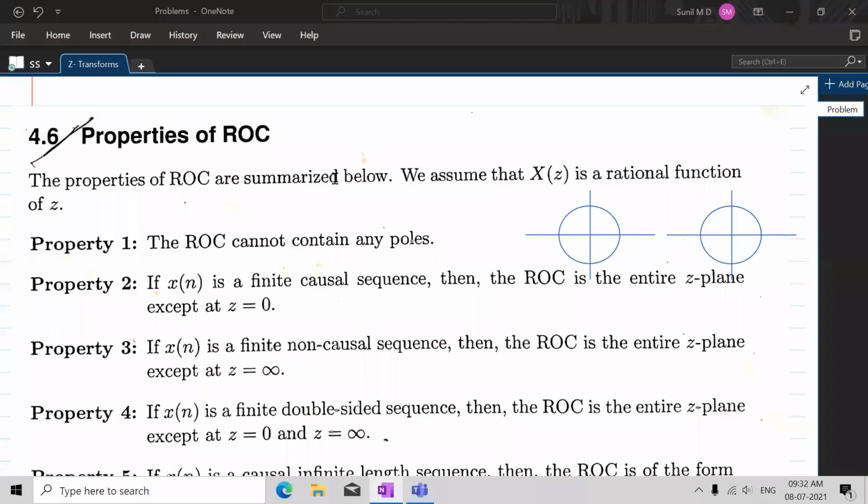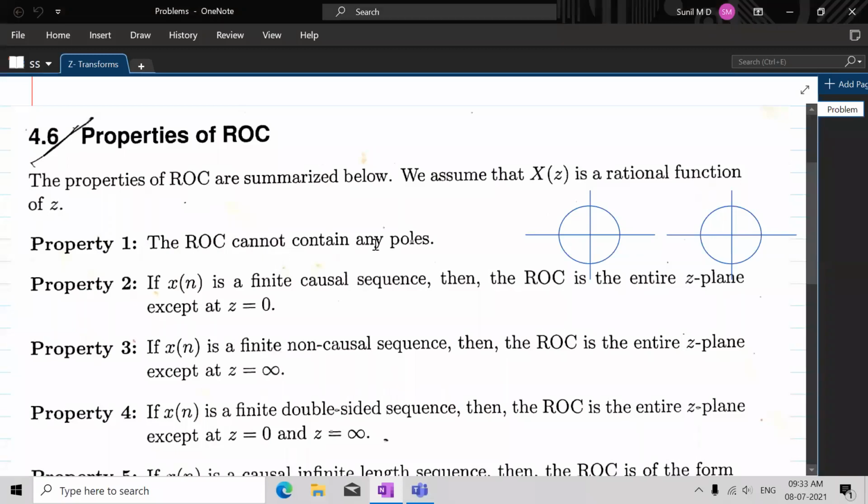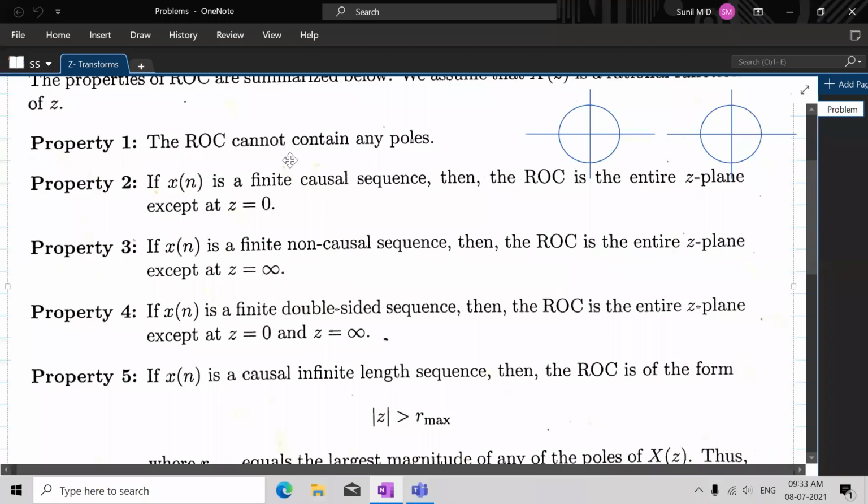Now, we'll take these one by one and try to understand these properties. The properties that we have seen so far, the regions of convergence that we have discussed for several signals, can be summarized like this. So what is property one? Property one tells us the region of convergence cannot contain any pole. You will understand this when we draw these regions of convergence and see how the ROC does not contain any poles. We'll come back to this.